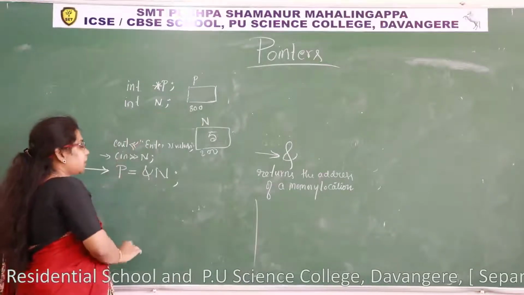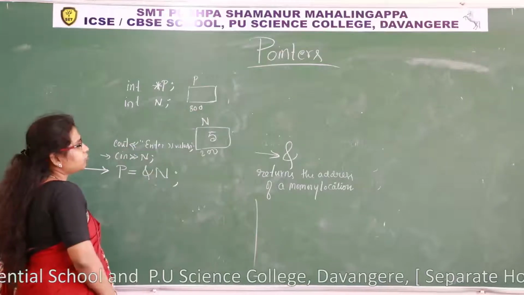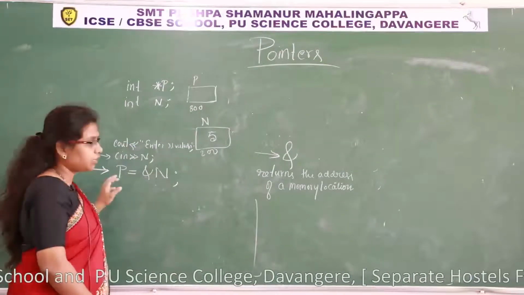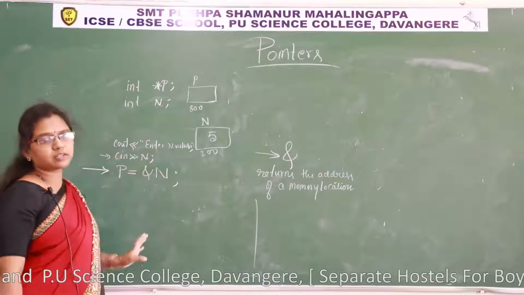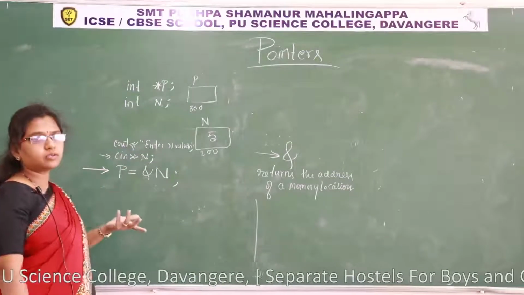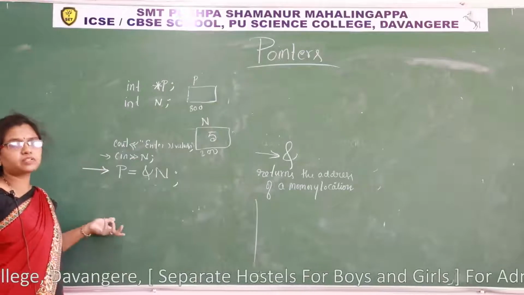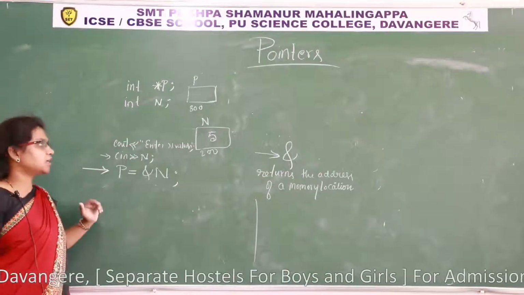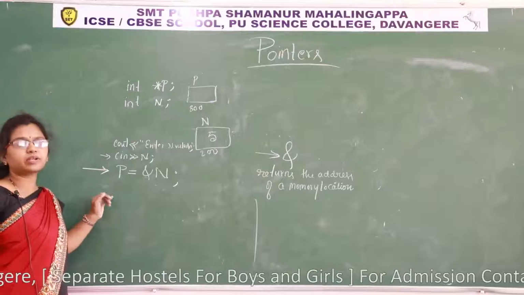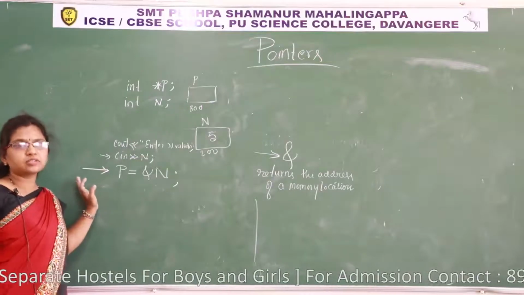How can we ask like this? Enter the address of n. If I give this statement, it will just be displayed on the screen. That's it. The user doesn't know the address of n. Then who will give the address of n? The ampersand operator. So we should not ask for the address of variables or the address of memory locations. That is the internal process.